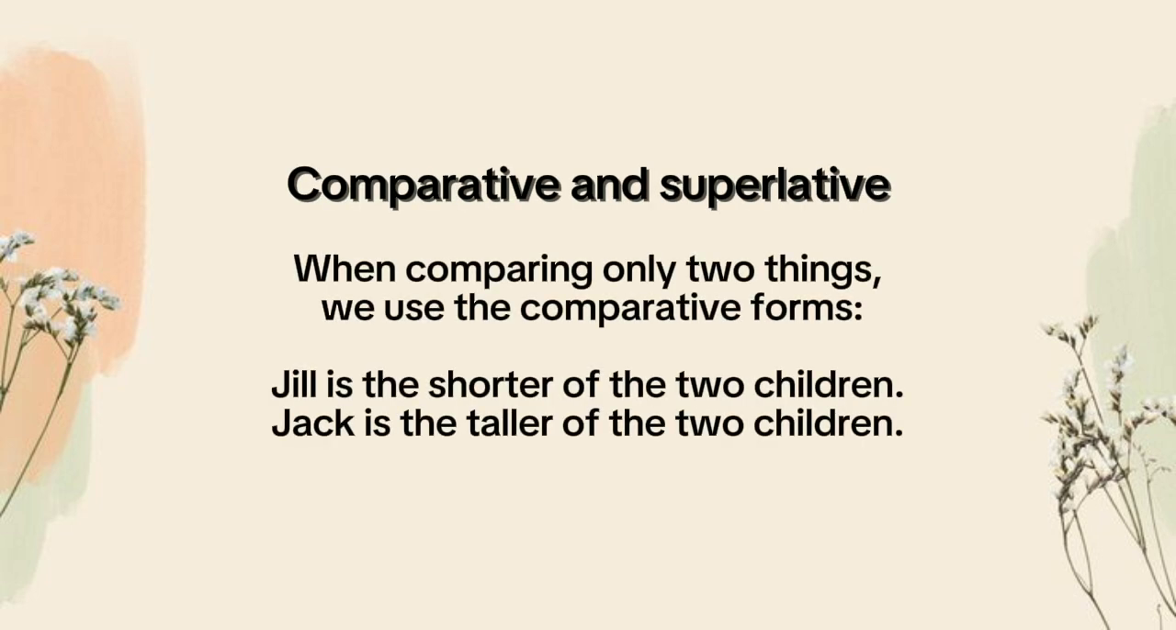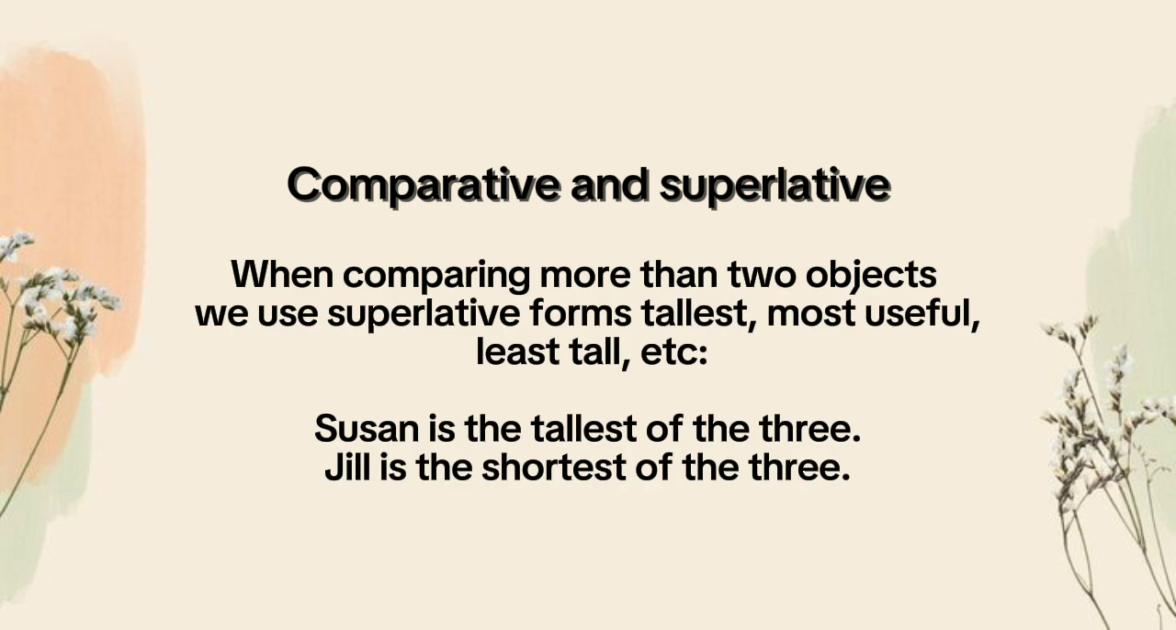There is comparative and superlative. When comparing only two things, we use the comparative form. Jill is the shorter of the two children. Jack is the taller of the two children. When comparing more than two objects, we use the superlative form: tallest, most useful, least tall. For example, Susan is the tallest of the three. Jill is the shortest of the three.